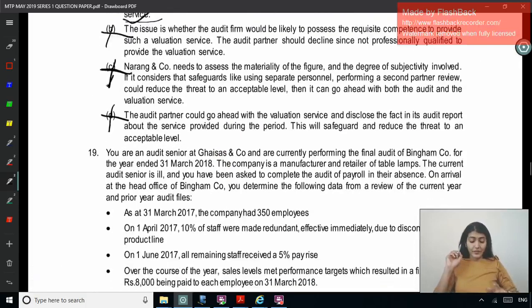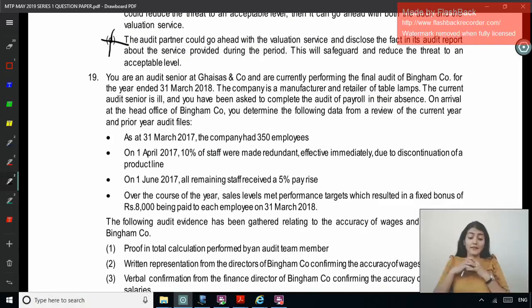Okay. Next one. You are an audit senior at Ghesas and Company and are currently performing the final audit of Bingham Company for 2018. The company is a manufacturer and retailer of table lamps. The current audit senior is ill and you have been asked to complete the audit of payroll in their absence. On arrival at the head office of Bingham Company, you determine the following data from a review of the current and prior year audit file.